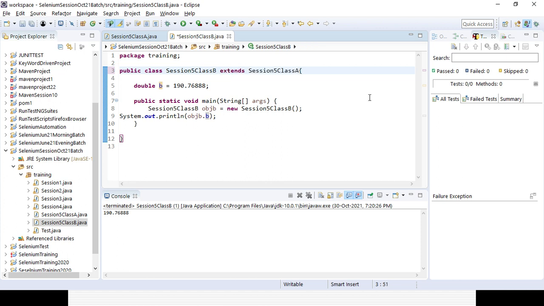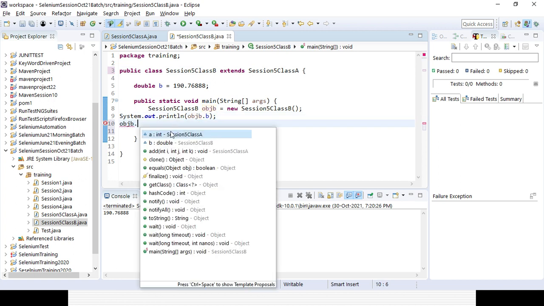Now if you extend it and press dot on that object, you can see a variable is coming and the add method also.